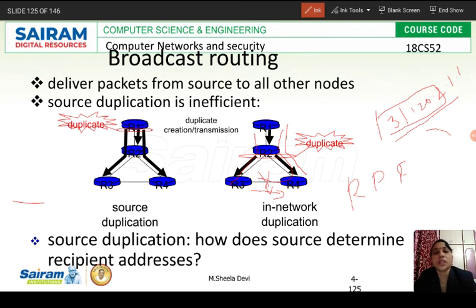Clear? So by these two methods we can avoid flooding. These two methods can also be called controlled flooding. So with this, broadcast routing gets over.